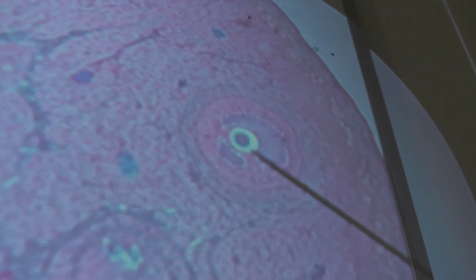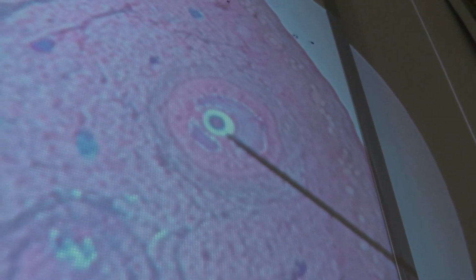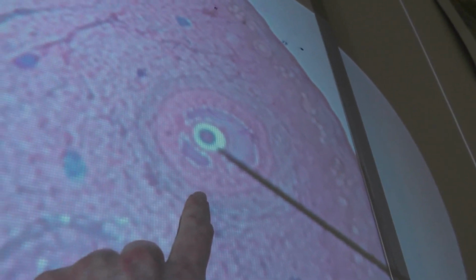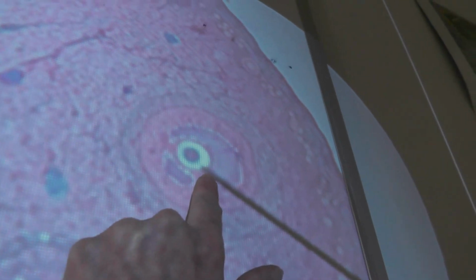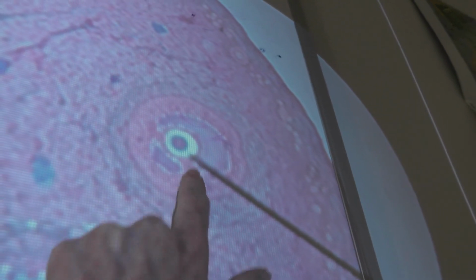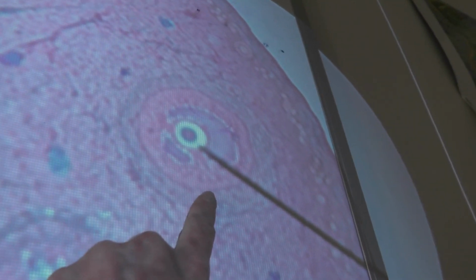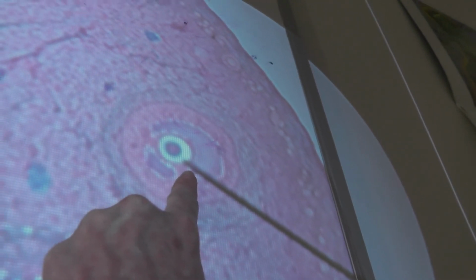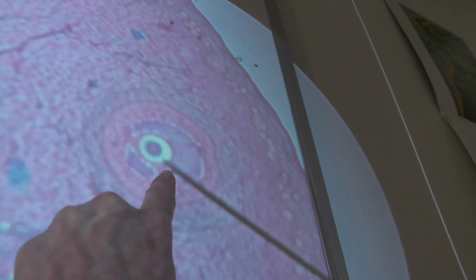So if you were to look at this slide on a practical, what could I ask you? Well, what cell type is present? Right there I'm pointing to the oocyte. What about what's right here? Those are thecal cells. What about right here? Granulosa cells. So to what does this respond? LH. To what does this respond? FSH. So know the form, know the function, and that's how it relates.